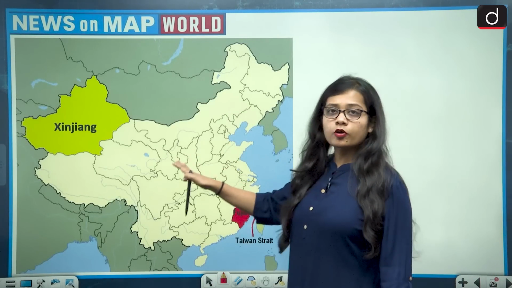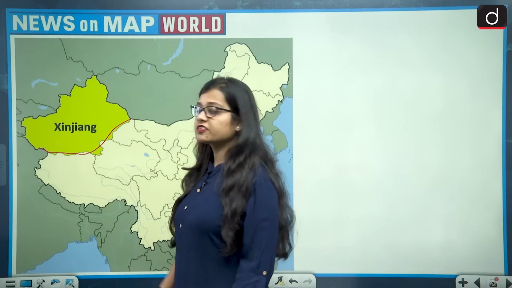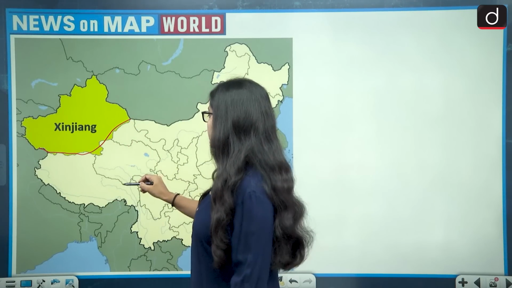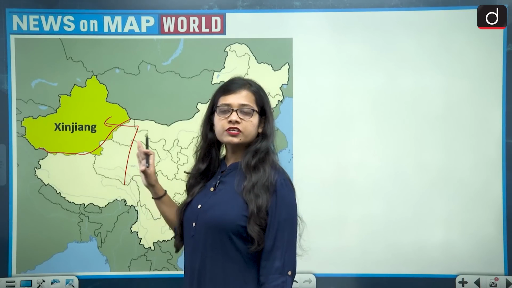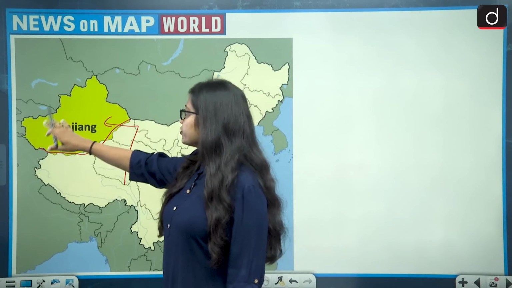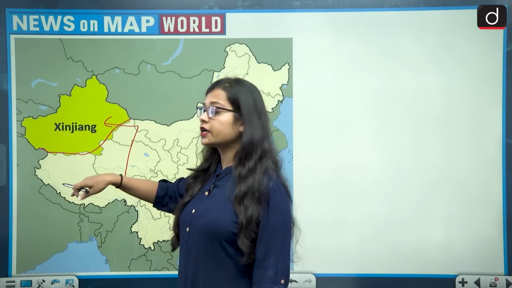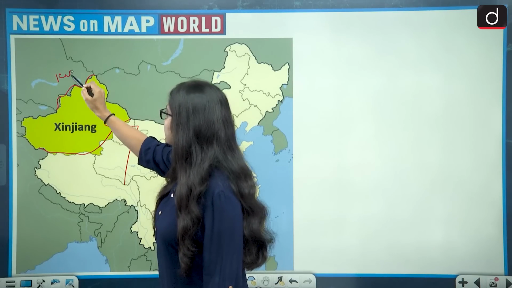So let's look at the map. This is the map of mainland China and this is the location of Xinjiang province. Xinjiang province is located in the northwest of China. And the location is saying it is present on the Kyrgyzstan border. Xinjiang province shares its border with so many countries. So first of all, it shares its border with Kazakhstan.